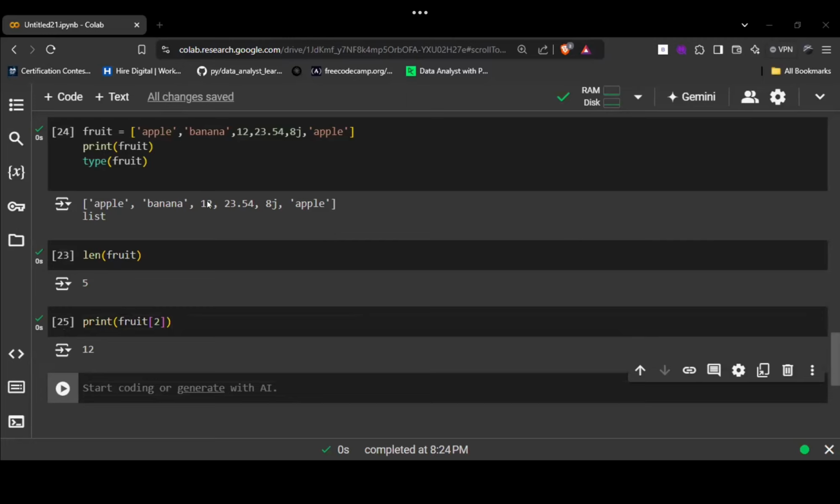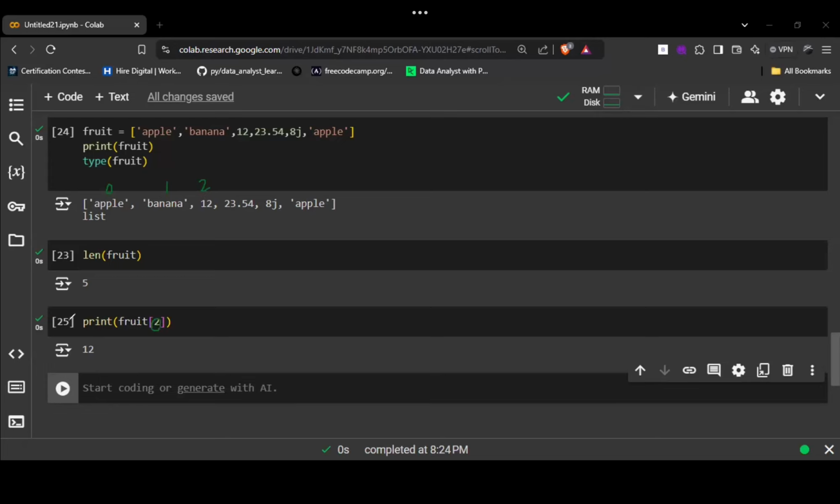So in Python, every item is stored, and in that, counting starts from 0. So this apple is on the first position, but its index is 0. The banana is on the second position, but its index number is 1. The 12 is stored on the third position, but its index number is 2, right? So we pass the index number over here.